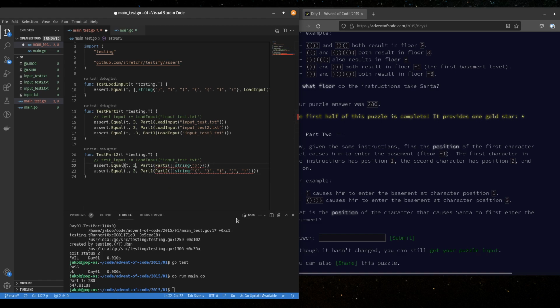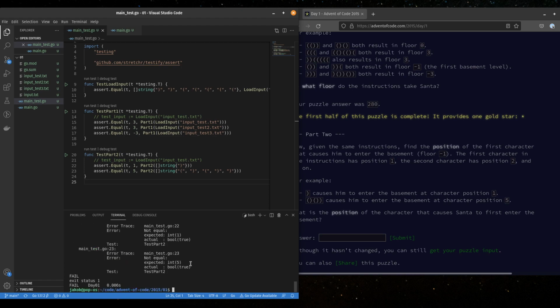This answer should be 1, and this answer should be 5 because it is the position within this array. Okay, so I'm gonna make sure I'm not tricked. Oh, that's the problem. Should be just part 2 here. And, all right, let's run it. Go test. It's gonna yell at us.